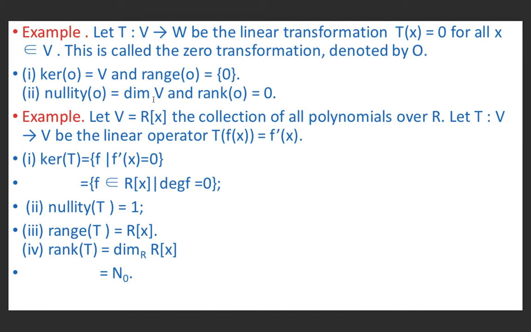Nullity of O is dimension of V because kernel of O is V. Rank of O is 0 because range of O consists of the 0 vector.